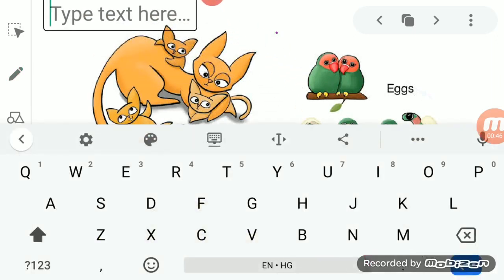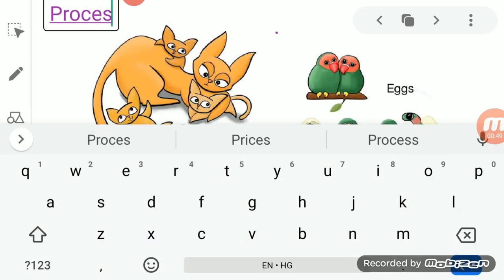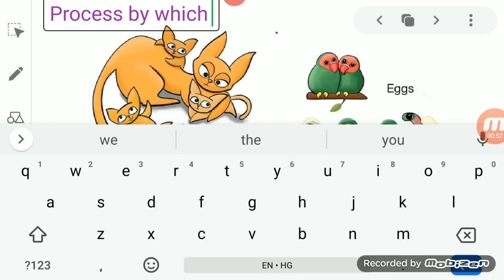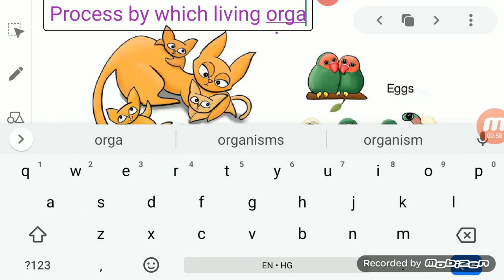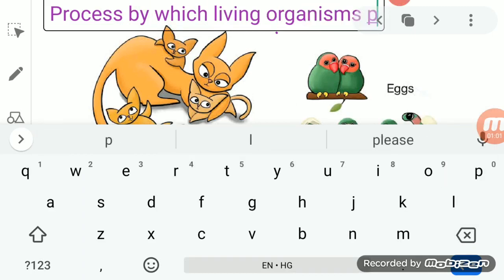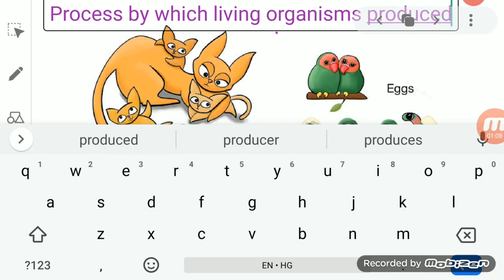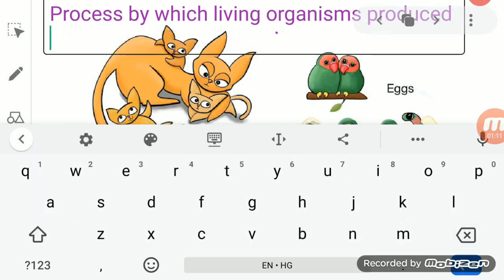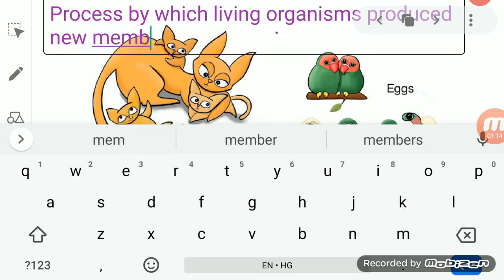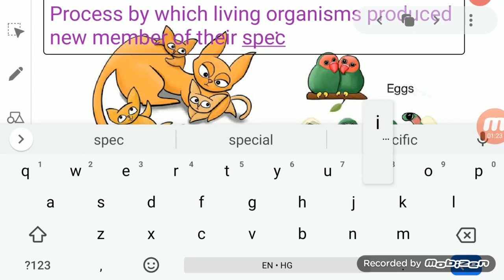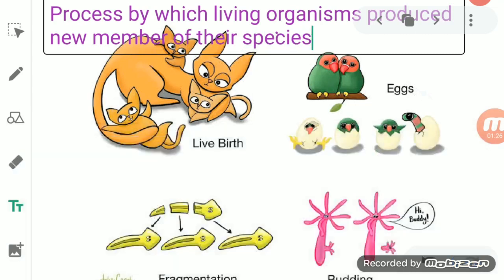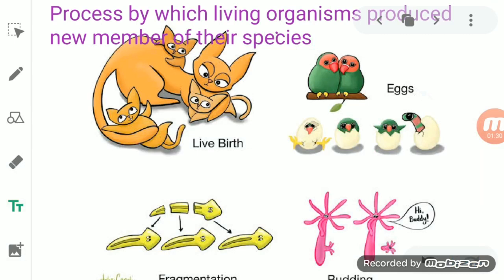So we can define it like this: the process by which living organisms produce new members, and that new member must be of their own species. Okay, so this is the proper definition of reproduction.